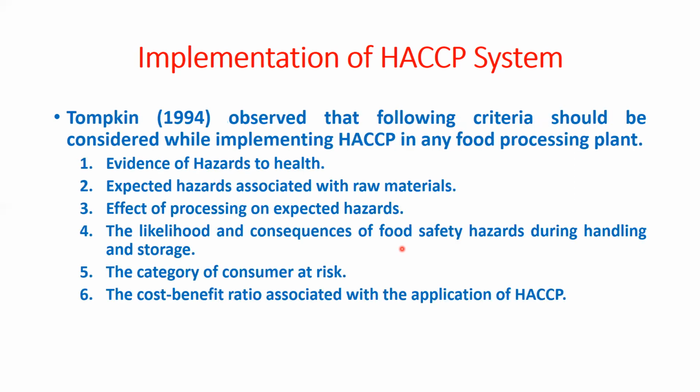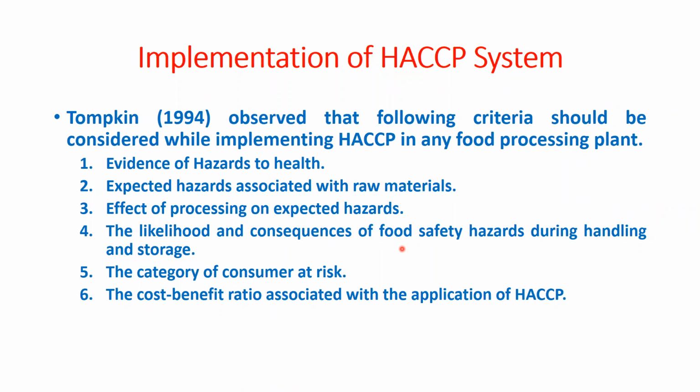Then Tomkin 1994 observed that the following criteria should be considered while implementing HACCP in any food processing plant. What are these criteria? So evidence of hazard to health, suspected hazard associated with raw materials. क्या-क्या hazard हमारा raw materials के साथ में present हो सकता है. Then effect of processing on suspected hazard.